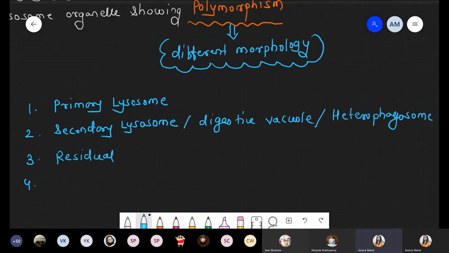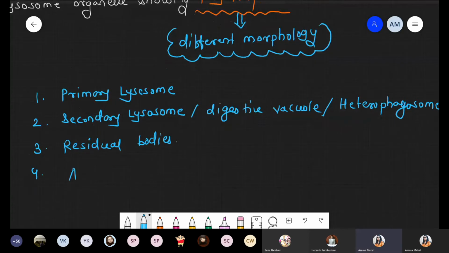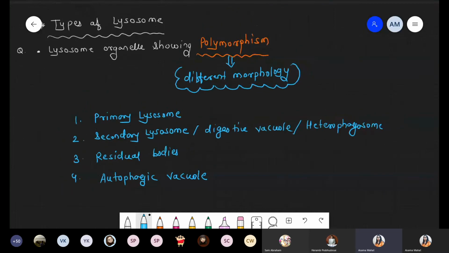Okay. Now, the third one, residual bodies. And the last one is also called the autophagic vacuole. So the one and only organelle present inside the cell, the lysosome, is polymorphic in nature.